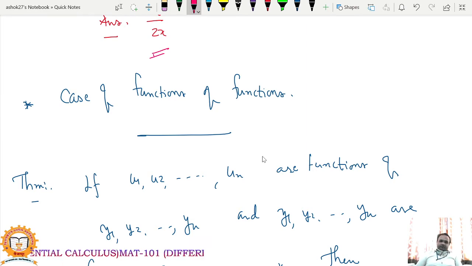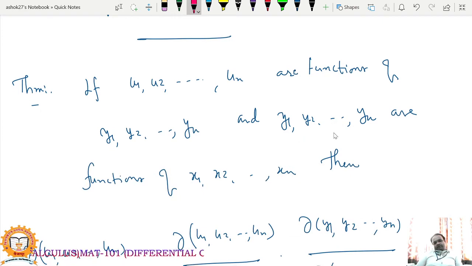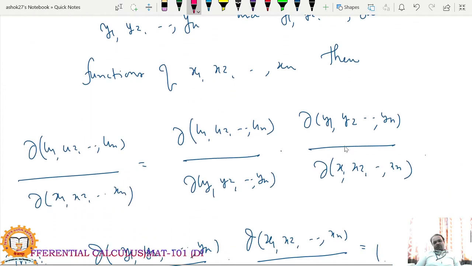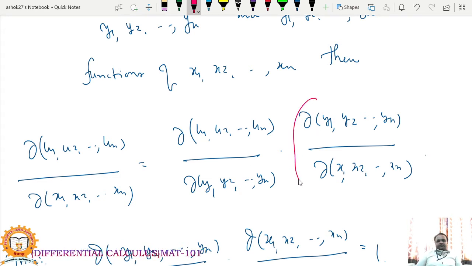So first theorem, actually the first case, that is the case of functions of functions. If u1, u2 up to un are functions of y1, y2 up to yn, and y1, y2 up to yn are again functions of x1, x2 up to xn, then what is the Jacobian of u1, u2 up to un with respect to x1, x2 up to xn? This is nothing but the multiplication of these two Jacobians. First, the Jacobian of u1, u2 up to un with respect to y1, y2 up to yn, and second, the Jacobian of y1, y2 up to yn with respect to x1, x2 up to xn.